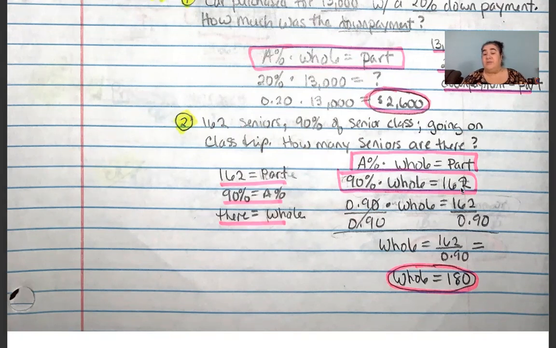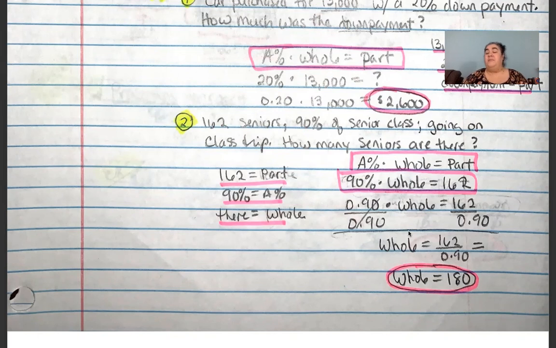The rules of equations are: isolate the thing you're solving for. So we have to get rid of this 90%. As you can see, I went ahead and converted it into its decimal form of 0.90. And then because 0.90 is being multiplied by the thing I don't know, I do the opposite, do it on both sides to solve for it. So the opposite is to divide by 0.90 on both sides of the equal sign.